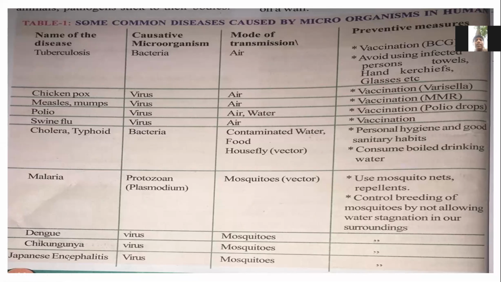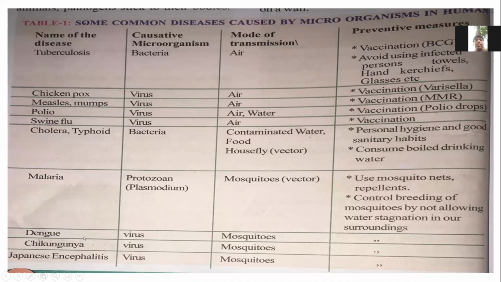Next, dengue. The name of the disease is dengue. The microorganism is a virus. The mode of transmission is mosquitoes. The three diseases are dengue, chikungunya, and Japanese encephalitis.